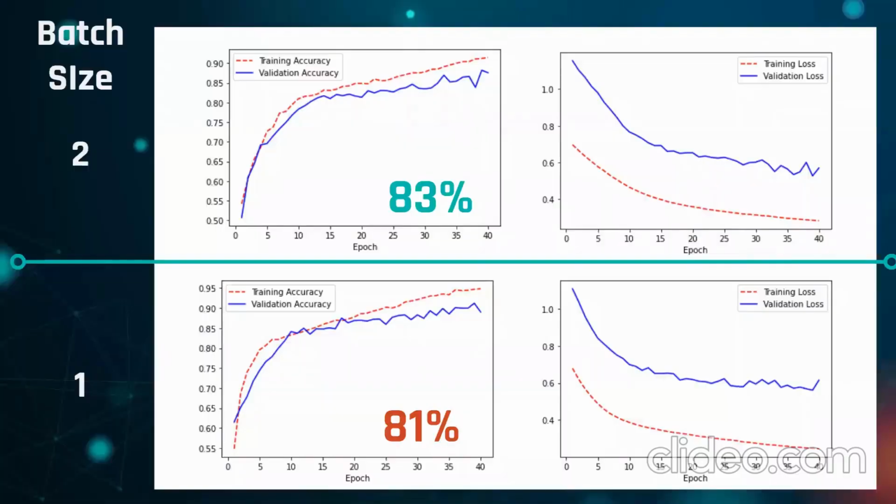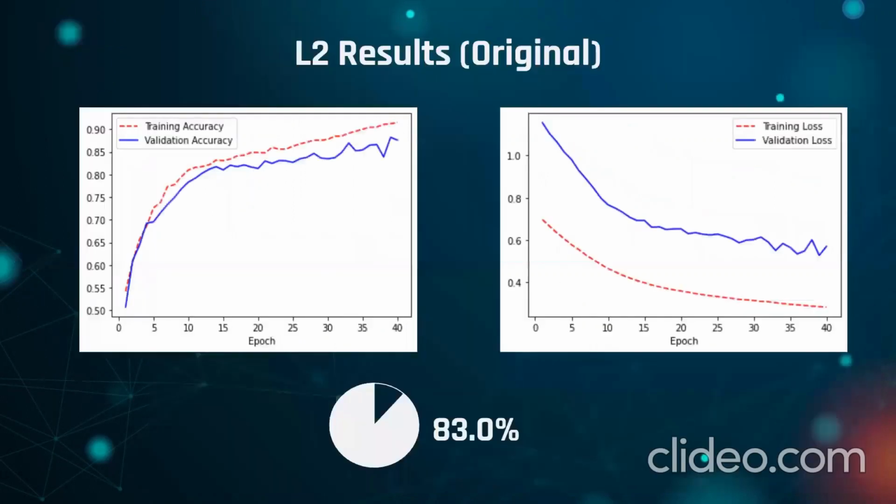So as you can see here are the two different graphs of using the batch size 2 and the batch size 1. Finally, our model now has curves for the training accuracy and the validation accuracy, and the validation loss and training loss, so that we can compare them together and see if overfitting exists. And as we can see, we started to notice that our model is actually overfitting from the loss graphs here. Not that significant, but there was some overfitting that we decided we might propose to solve.